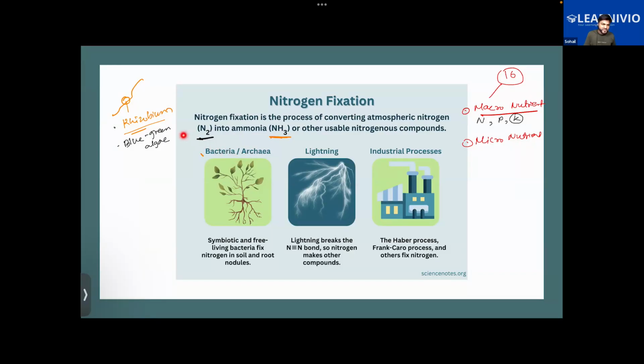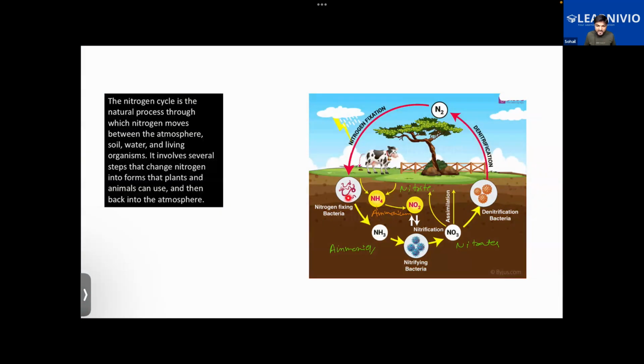So we have bacteria like rhizobium, we have blue-green algae. Nonetheless, just focus on the rhizobium. It is found living in the root nodules of some leguminous plants like the pea plant. When you look at the root of the pea plant, they have some bulb-like structures called nodules, and in that nodule this rhizobium bacteria lives. What that bacteria will do is convert the atmospheric nitrogen into ammonia. Further, the ammonia is converted into nitrates and nitrites, NO3 and NO2, by the action of the nitrifying bacteria. Getting it so far, Abdullah and Gauri, you also?